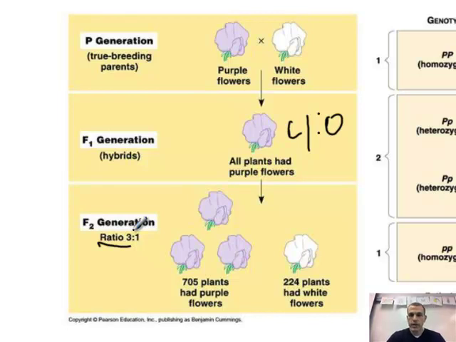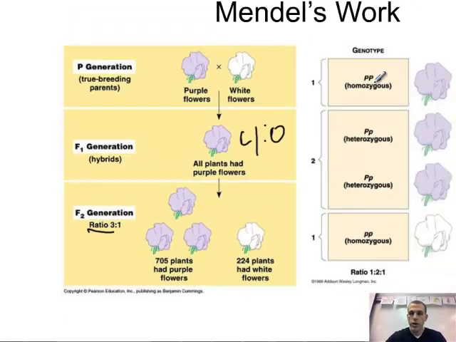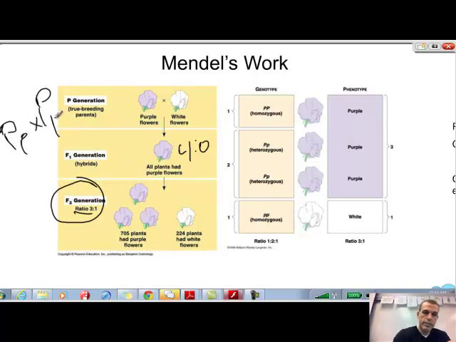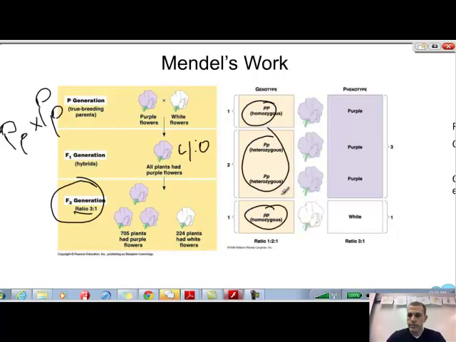Now, when we look at the genotype versus the phenotype on this slide, what you should notice is when he crossed the F1 to get his F2 generation, he crossed those hybrids, also referred to as heterozygotes. In this case, it would be big P, little p, and big P, little p. When he did that cross, he always got one big P, big P, two heterozygotes, and one homozygous recessive. These are the genotypes.